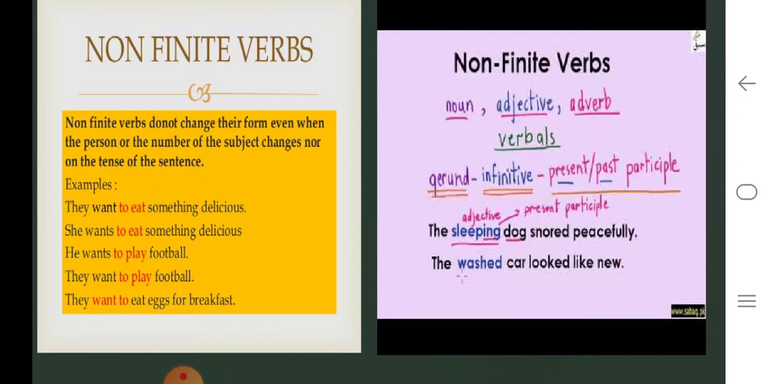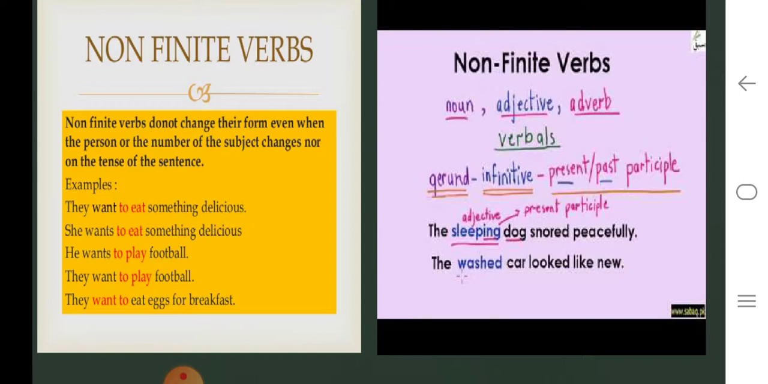Non-finite verbs do not change their form even if the person or the number of the subject changes, but remain the same. For example, they want to eat something delicious. She wants to eat something delicious. So they is plural, she is singular. Still, the non-finite verb remains the same. He wants to play football. They want to play football. So it remains the same.